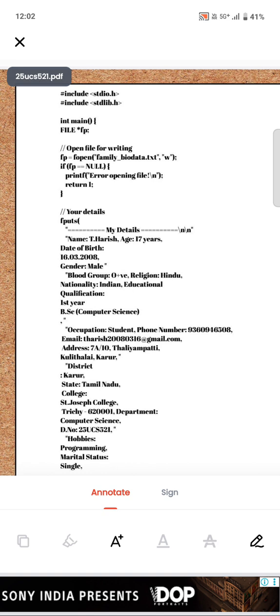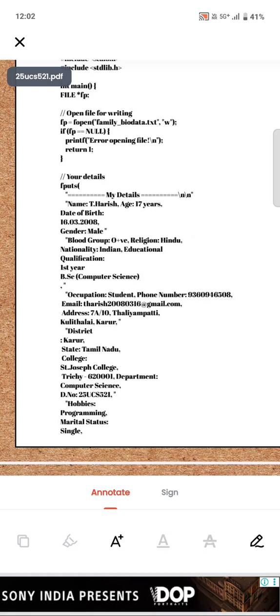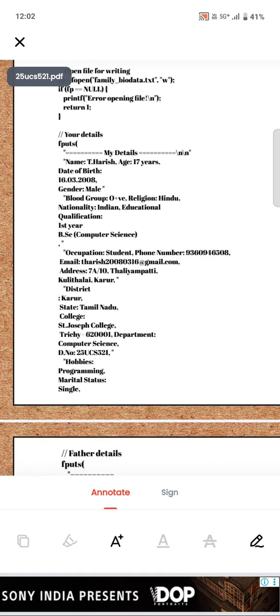I have easily declared my name, my age, my date of birth, my gender, my blood group. You can see it in the program, and fputs is used only with file operators, no other operators.